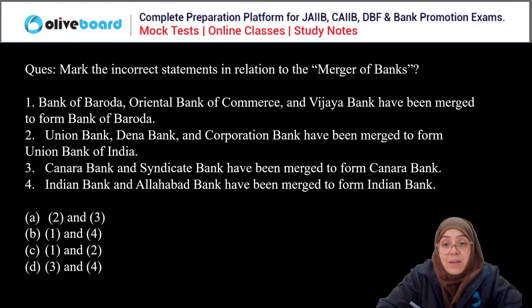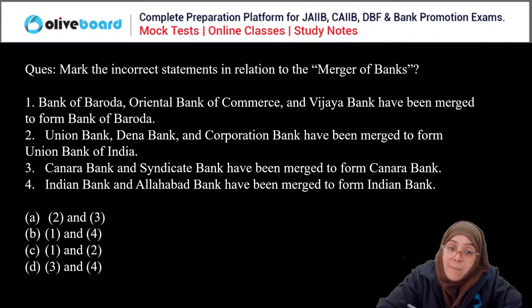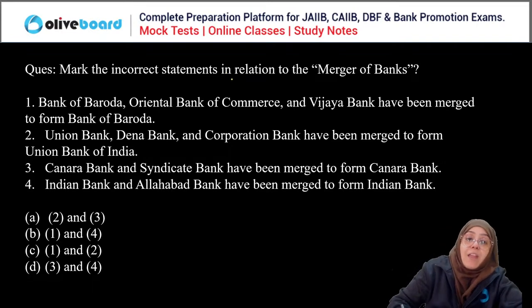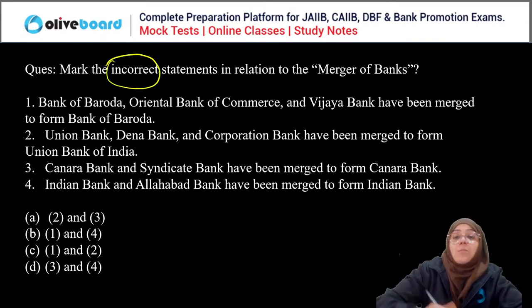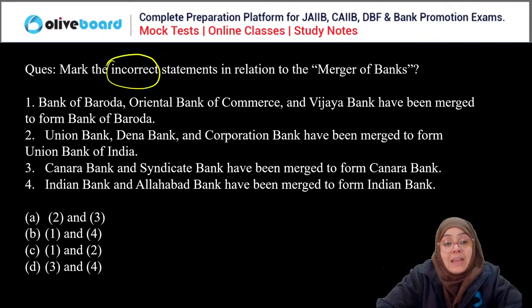Mark the incorrect statement in relation to the merger of the banks. Bank of Baroda, Oriental Bank of Commerce, and Vijaya Bank have been merged to form Bank of Baroda. Union Bank, Dena Bank, and Cooperation Bank have been merged to form Union Bank of India. Canara and Syndicate Bank have been merged to form Canara Bank. Indian and Allahabad Bank have been merged to form Indian Bank. We have to choose the incorrect statement regarding the merger of the banks.